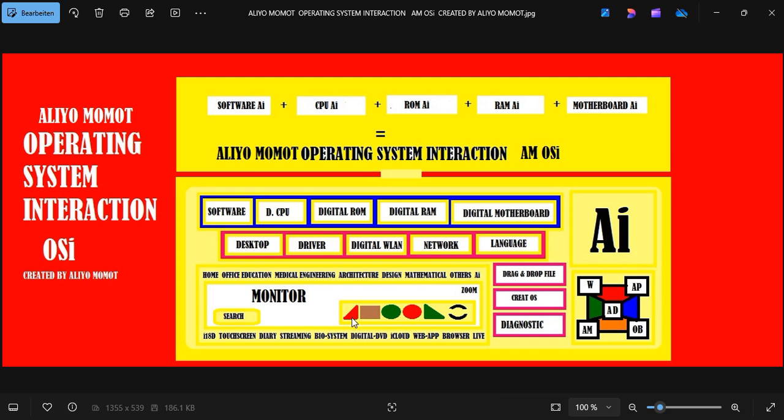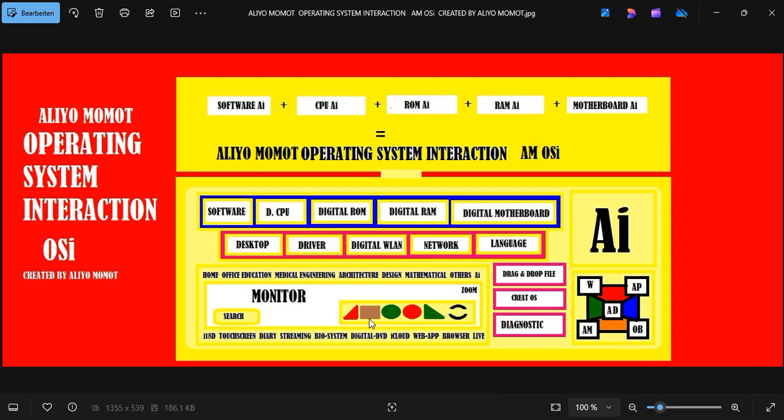You have the rewind, the stop, the play, the record, the fast forward, and the loop. This will do something very important, like rewinding the operating system to the back systems, and fast forwarding it to the new system of ALIYO MOMOT operating system.